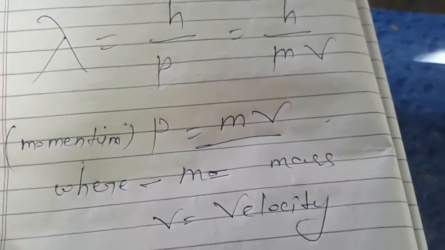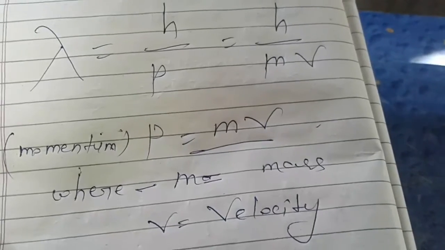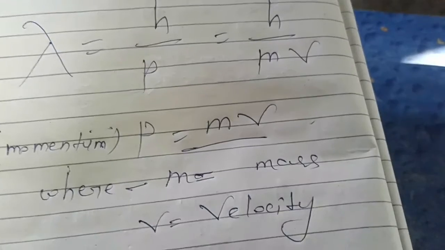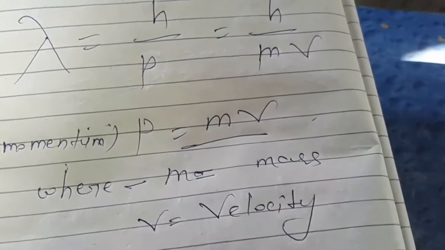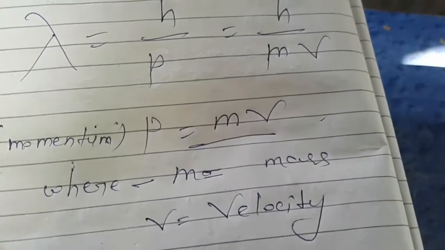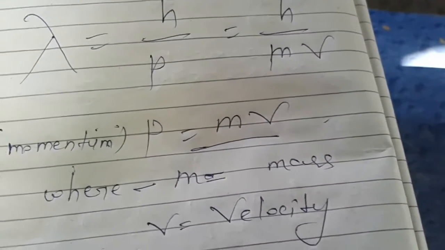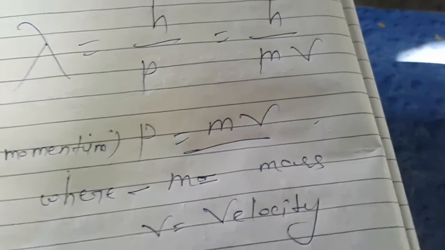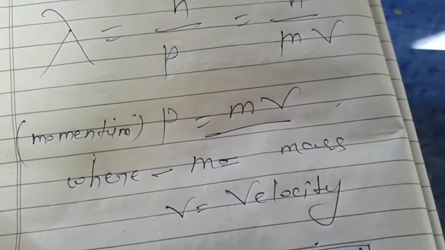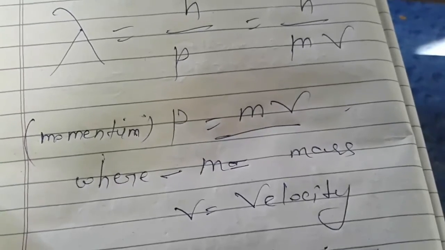It is reversible. Totally we can say lambda is inversely proportional to the mass and the velocity. If mass is decreasing, then lambda is increasing, and if velocity is decreasing, lambda is increasing. So I think you have understood properly what the de Broglie equation is.